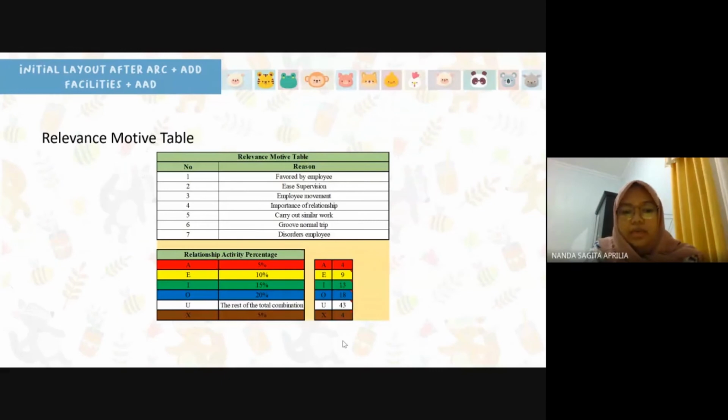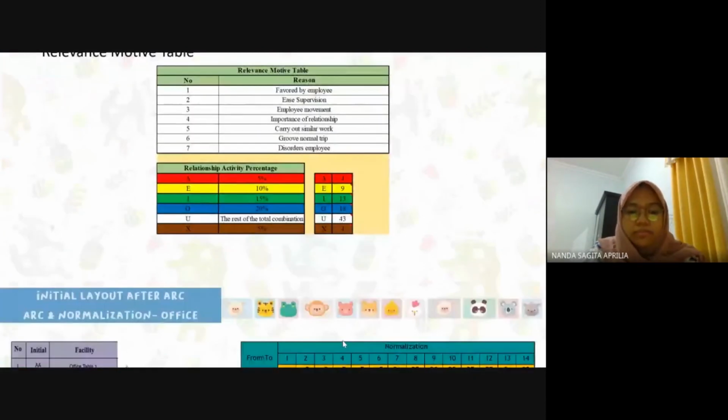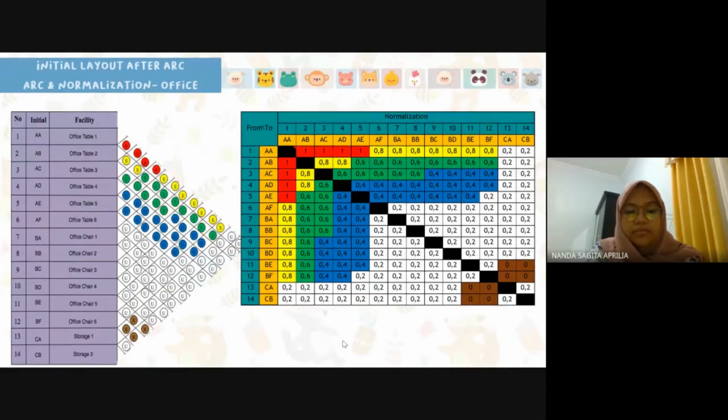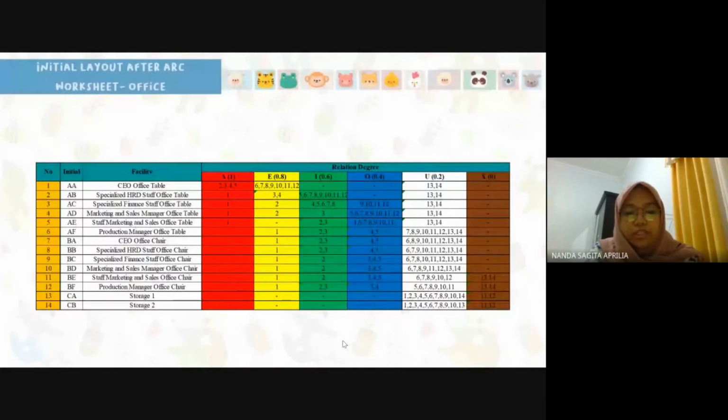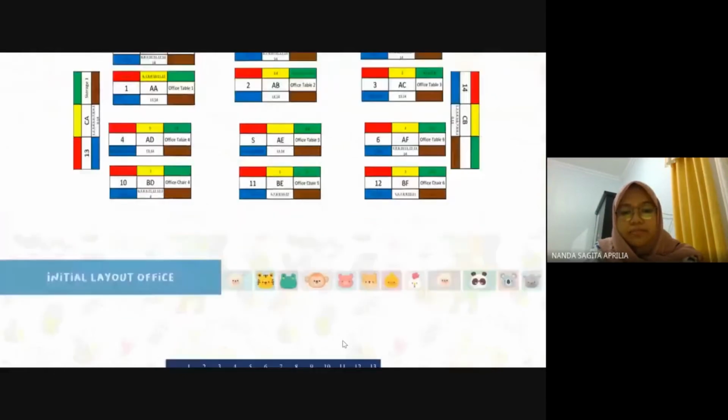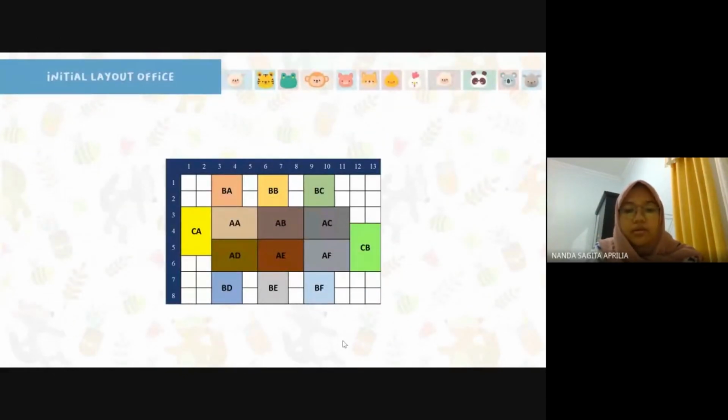Then we repeat again to know the relationship between all facilities in the office, using the relevance motif table and also combine the result. And then we make an ARC and do normalization again. After that, we make a worksheet. Based on the worksheet, we can make an AAD. And then this is the final layout in the office.